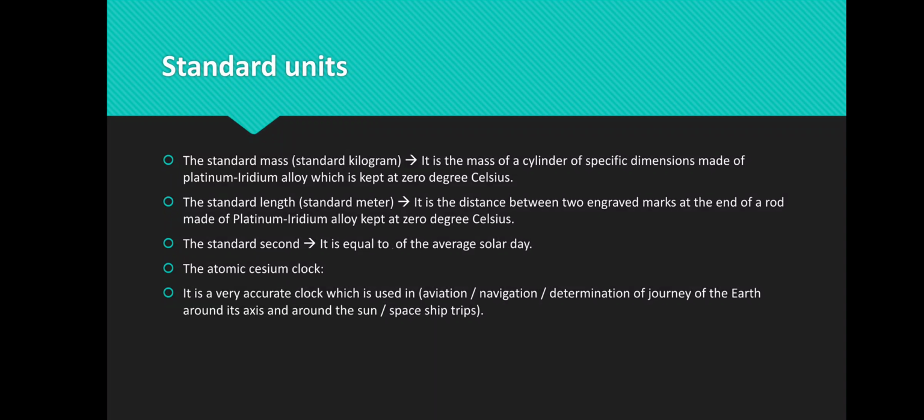Last but not least, we don't use just any measuring tool for any physical quantity. For example, if I want to measure the time taken by a racer in a race, we don't use the hourglass, we use the stopwatch. So every measuring tool has its position. I cannot use the ruler, for example, to measure the length of a street, and I cannot use the micrometer to measure the length of a room. Every measuring tool has its specific conditions.